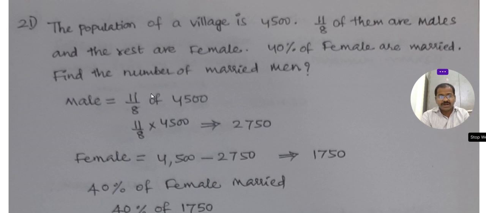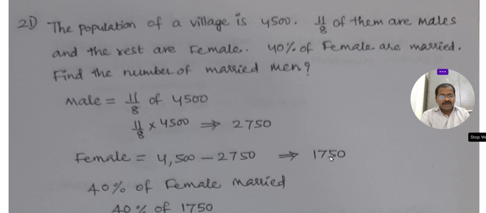You see here, males are 11 by 18 of 4500. Males are 2750. Out of 4500, males are 2750. If we subtract males, then we will get the females.